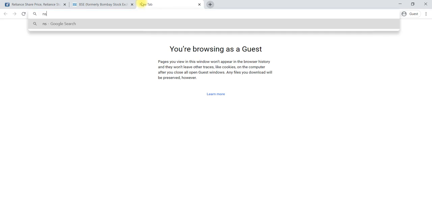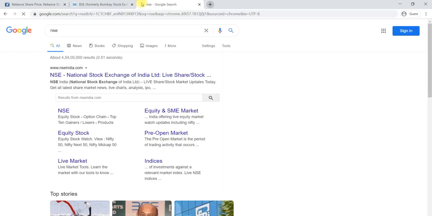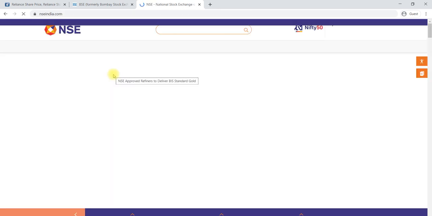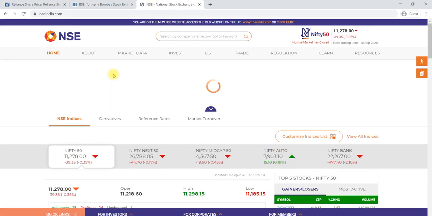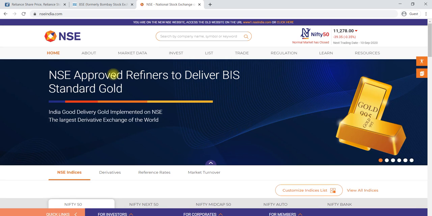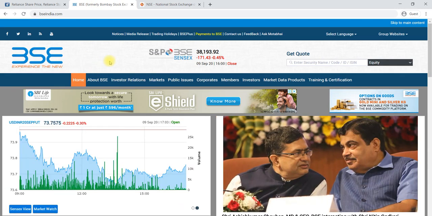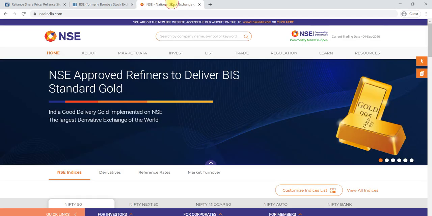One more platform is there, NSE, that is the National Stock Exchange. They came in 1992, post LPG: liberalization, privatization and globalization. After that, they came with an online platform. Now both are online. BSE was offline previously, then it became online, and the National Stock Exchange became the first online stock exchange in India.